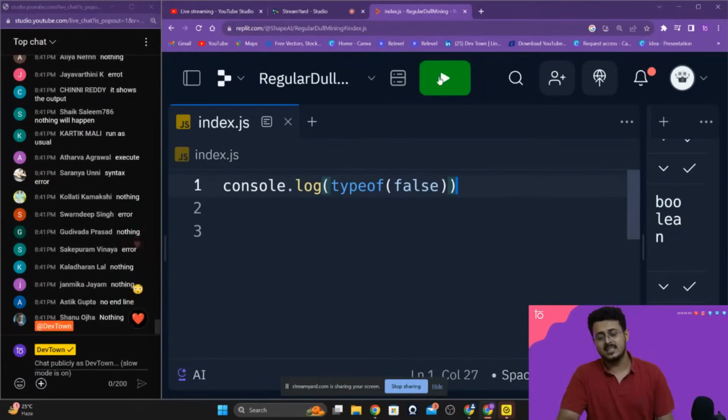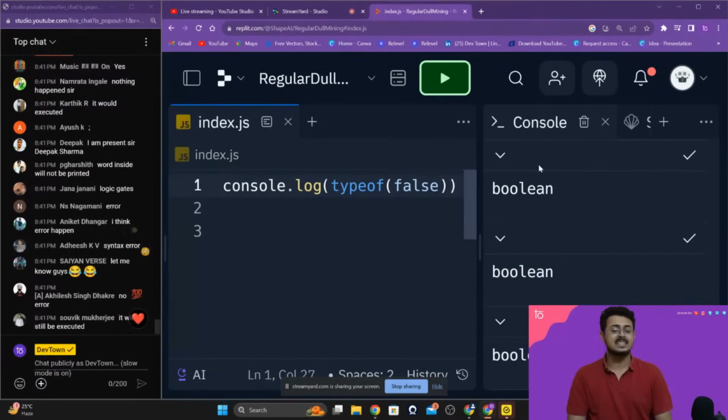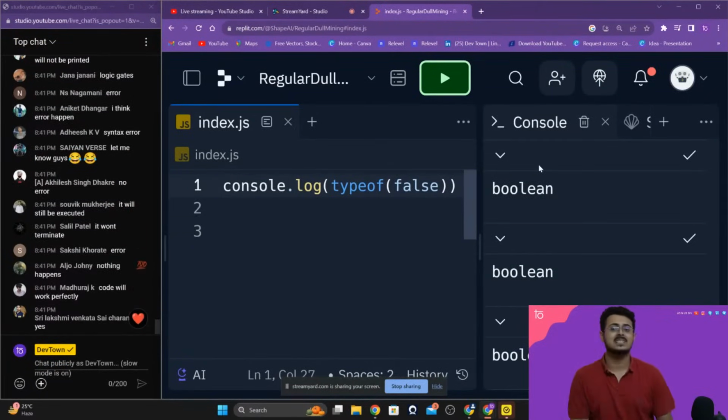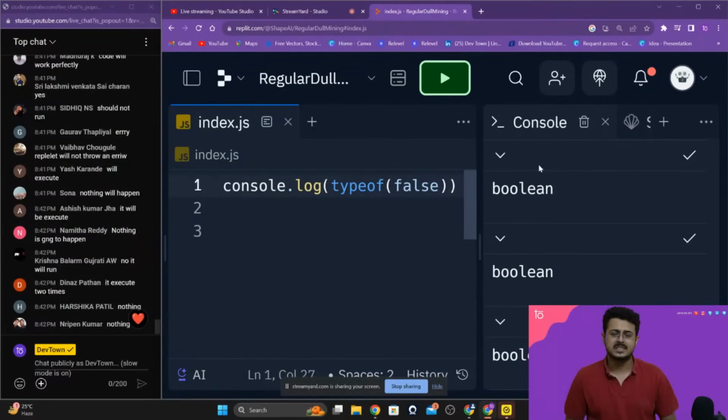If we run this, as you're able to see, without any semicolon at the end, it is still going to run the exact same way. We are still going to get Boolean as our output. Now, why is that the case? Then what was the need of learning to put a semicolon at the end?